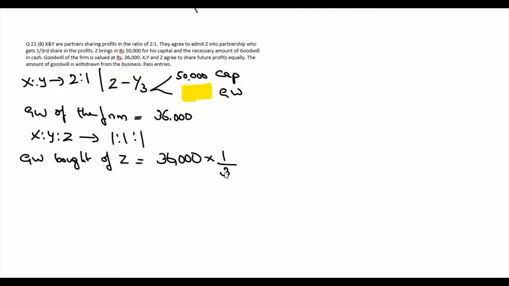So his share of goodwill should be 12,000. So ideally he should bring 12,000 rupees as goodwill. So we now got Z's share of goodwill, which is 12,000. Now we need to find the sacrificing ratio.